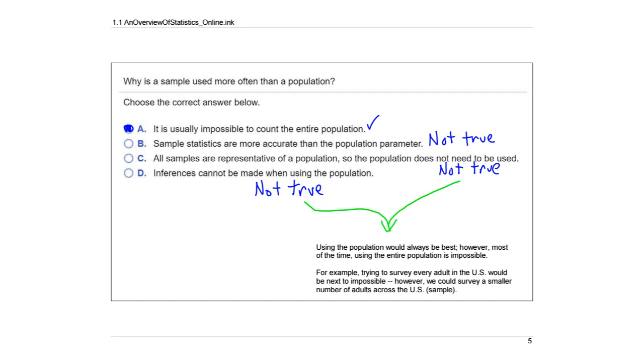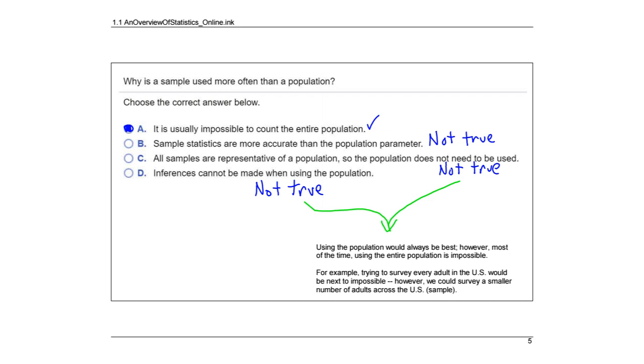We might not talk to enough people, or if we're trying to find somebody's favorite meal, and we're trying to say that the favorite meal across the United States is barbecue. Well, if we only talk to people in Texas, then yeah, that's probably going to happen. But if I'm able to talk to people all over the United States, we're going to have all kinds of things. We are not just going to have barbecue.